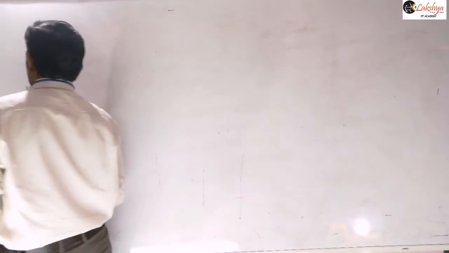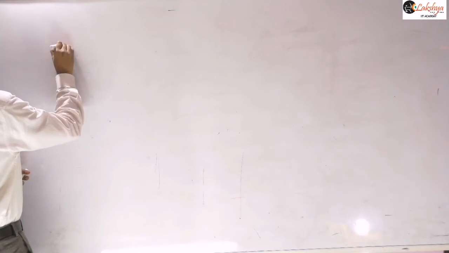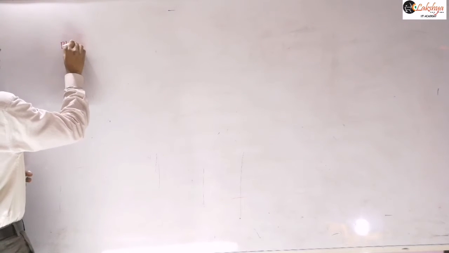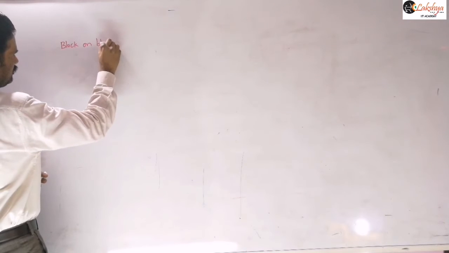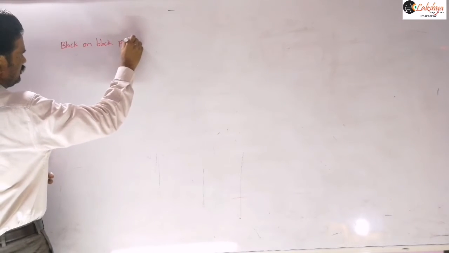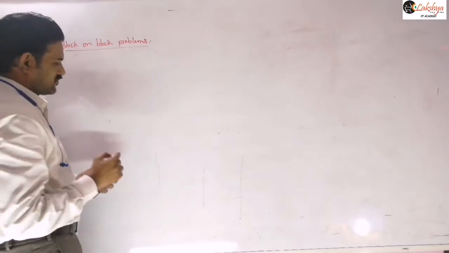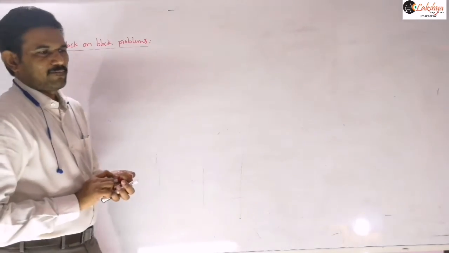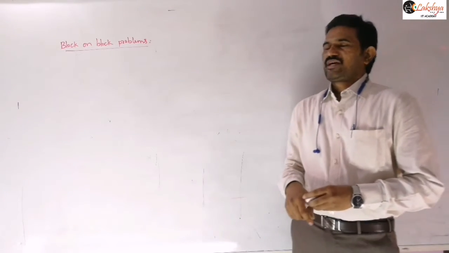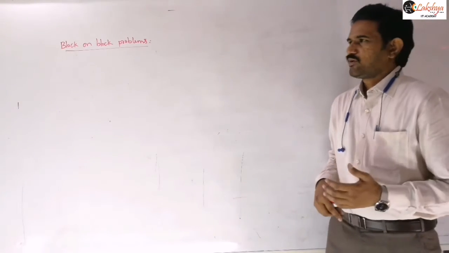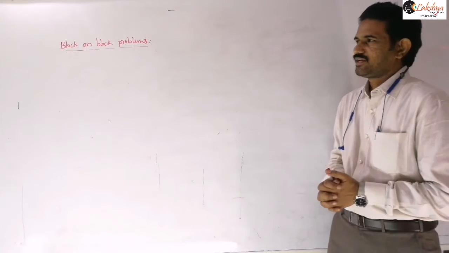Next, let us see block on block problems. Especially based on this, a lot of problems will be there in friction. There can be 2 block, 3 block and 4 block problems in different materials.